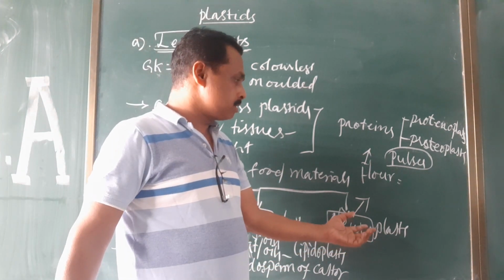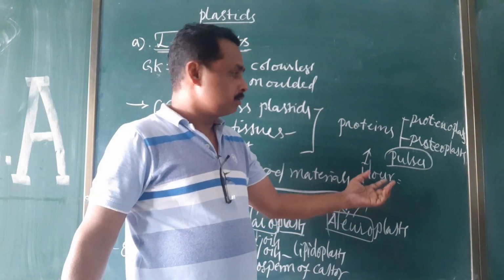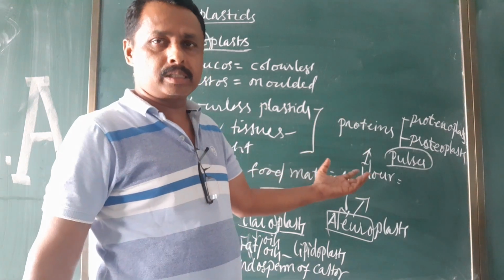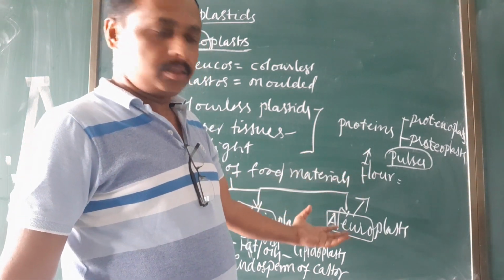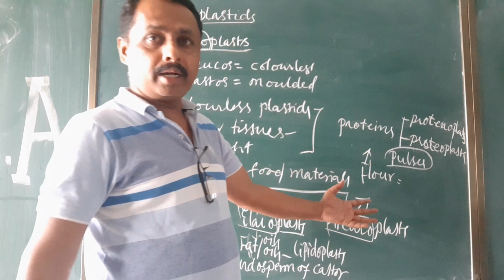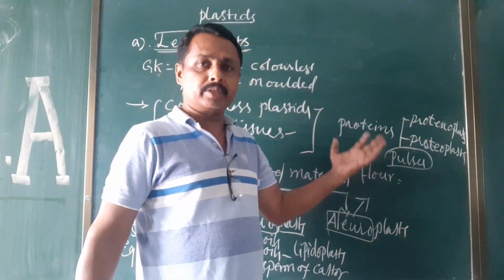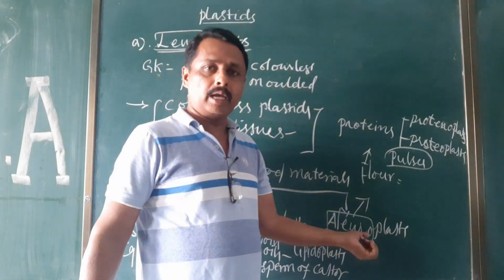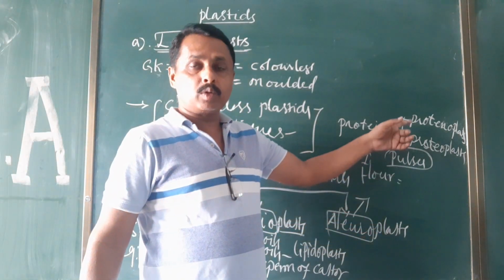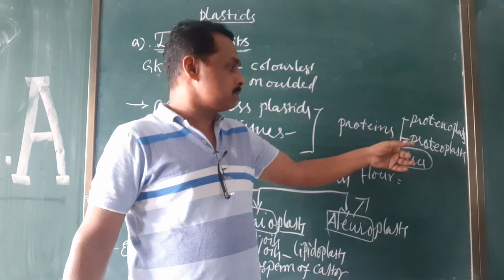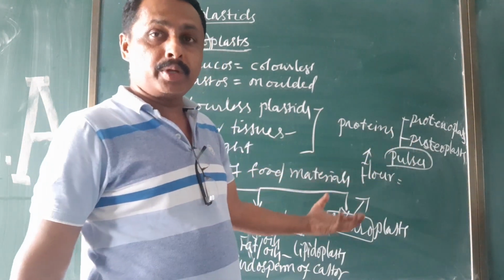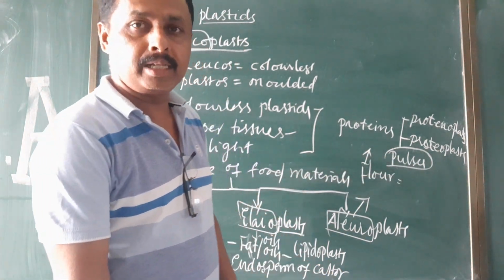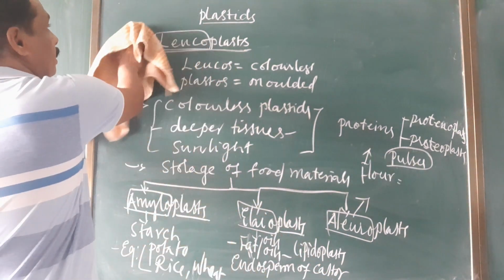Aleuroplast means flour, and that means they are concerned with the storage of proteins. These aleuroplasts are the type of leucoplasts concerned with the storage of proteins. That's why they are called aleuroplast, and otherwise called proteinoplast or proteoplast because of storage of proteins. These are richly present in pulses.